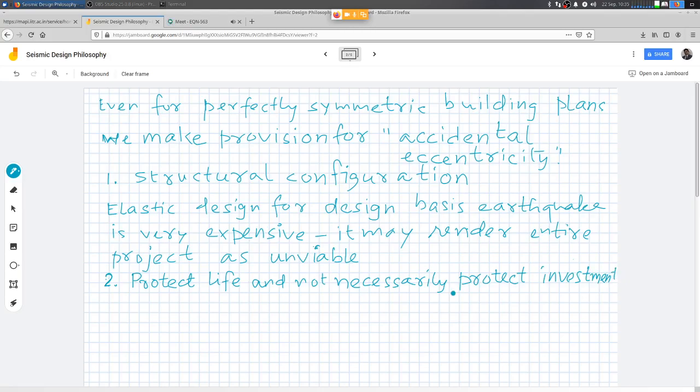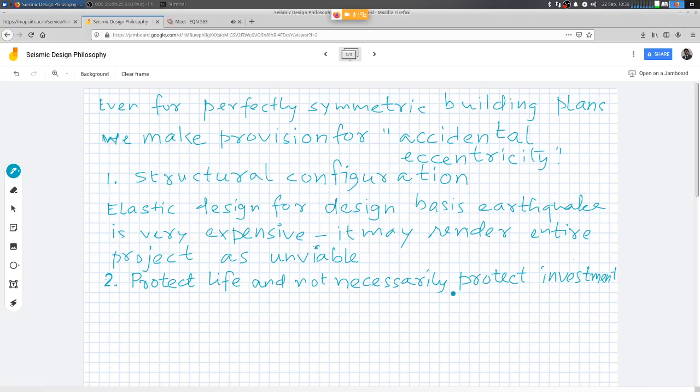Right? So the aim of any earthquake resistant design code is primarily to protect life, that nobody should die during an earthquake if the building has been designed to withstand earthquakes. But no earthquake resistant design code would aim for protection of investment, that is, that nothing should happen, not even a scratch should occur on the structure. So the earthquake resistant design codes are not really designed to protect the investment in the structure, rather they are designed to protect life.